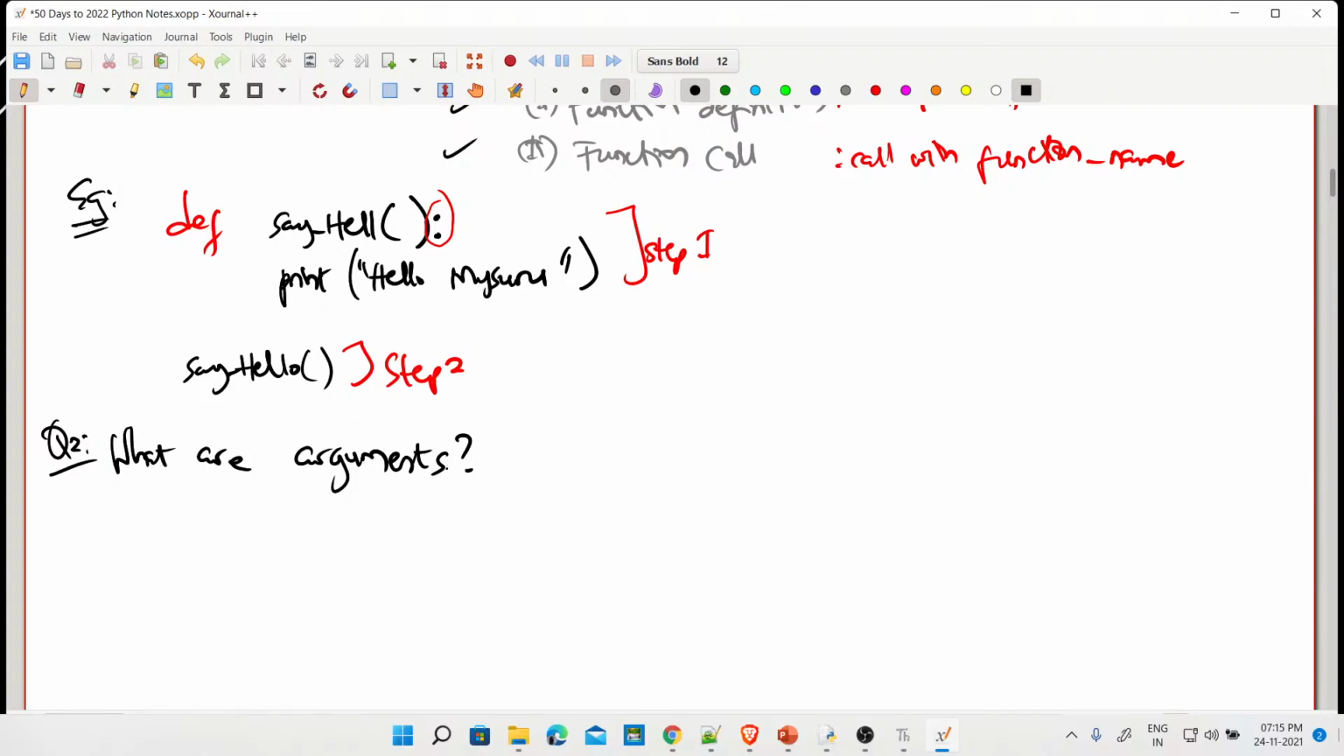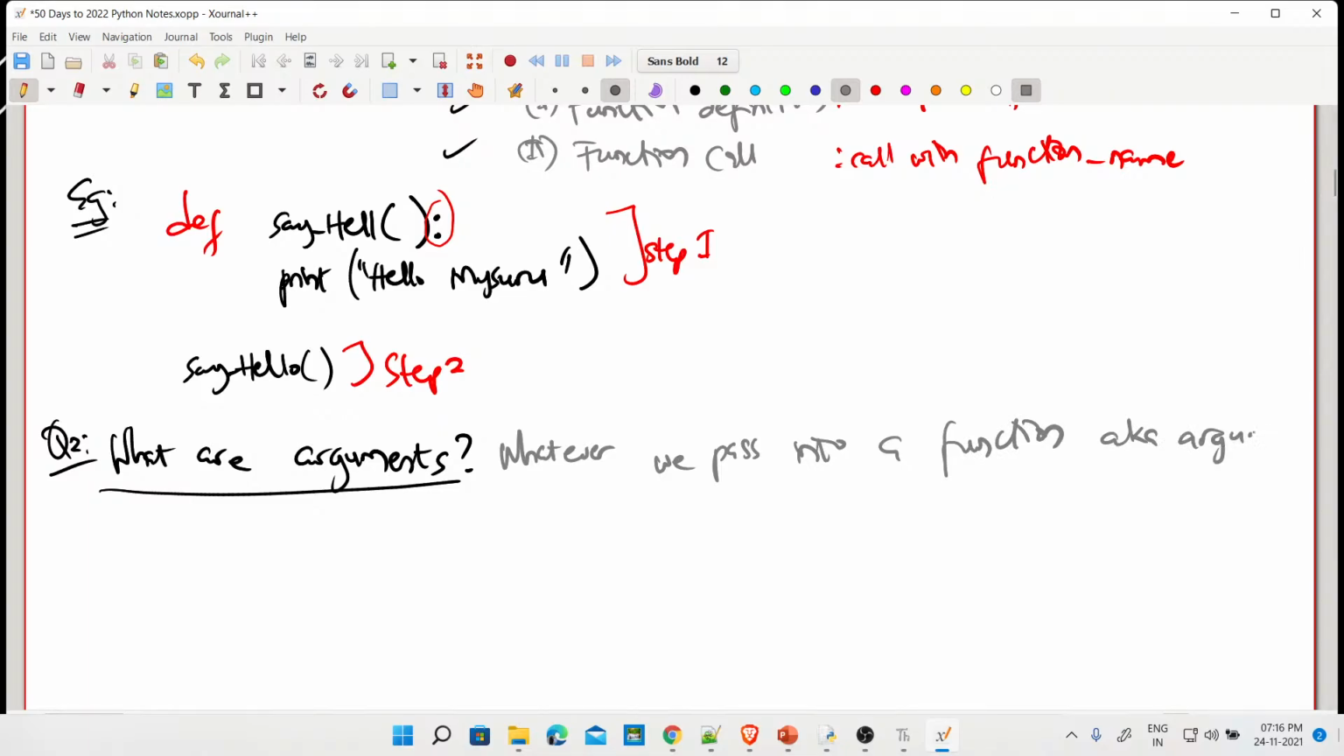So arguments are actually what you pass into the function. They can also be called something. Whatever we pass into the function, because we can pass a number, a string, a list, we can pass anything. Whatever we pass into a function is known as an argument.